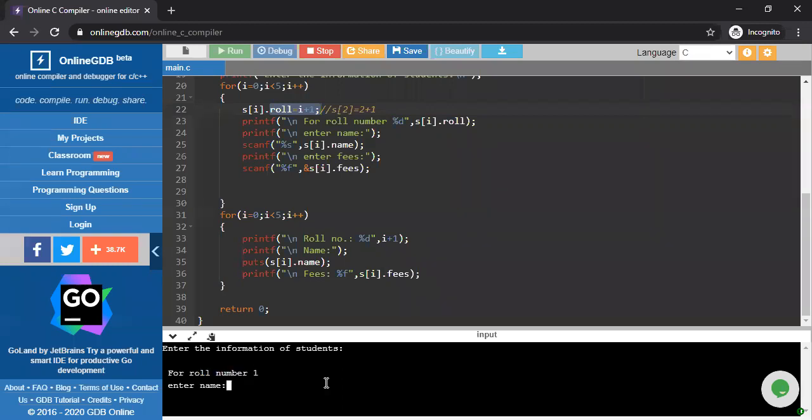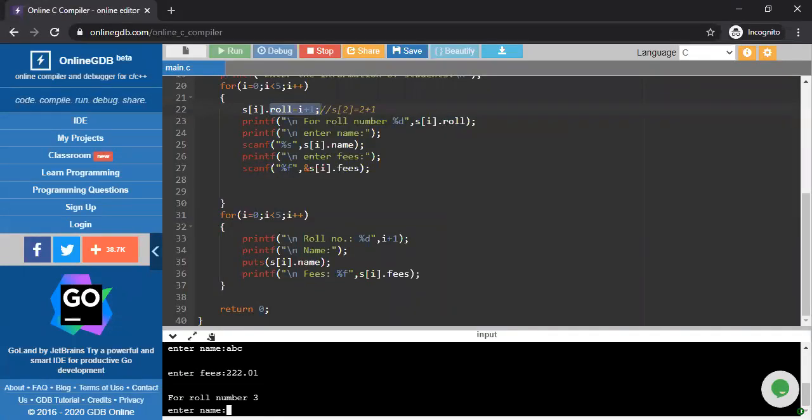Now I'm going to write here, suppose, my name, and I'm putting some value here. Okay, now I'm entering. For student roll number 2, meaning student 2, I'm entering some name and some value.